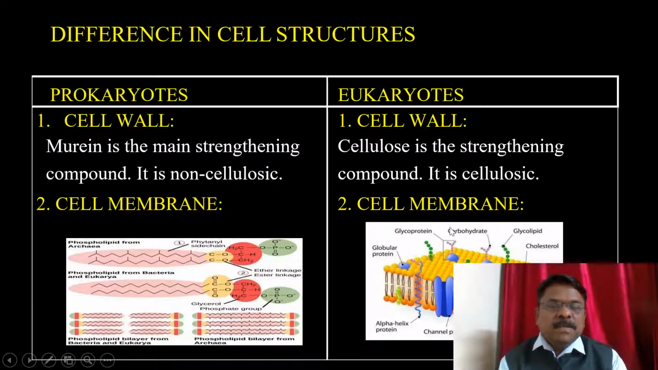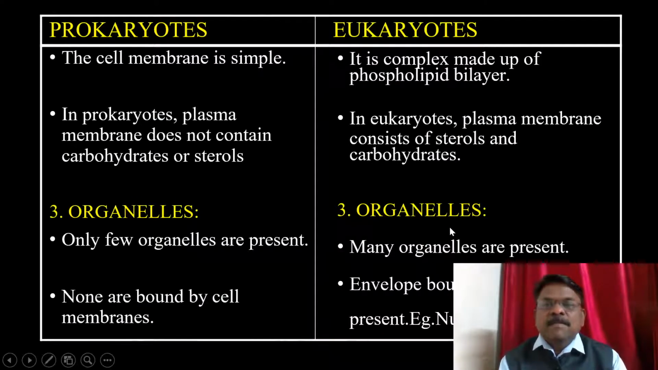This is the structure of the cell membrane of the eukaryotic cell. Here you can see the cell membrane is simple, but in eukaryotes it is a complex made up of a phospholipid bilayer. In prokaryotes, the plasma membrane does not contain carbohydrates or sterols, but in eukaryotes, the plasma membrane consists of sterols and carbohydrates. If you look at organelles, only a few are present in prokaryotes, and in eukaryotes, many organelles are present,